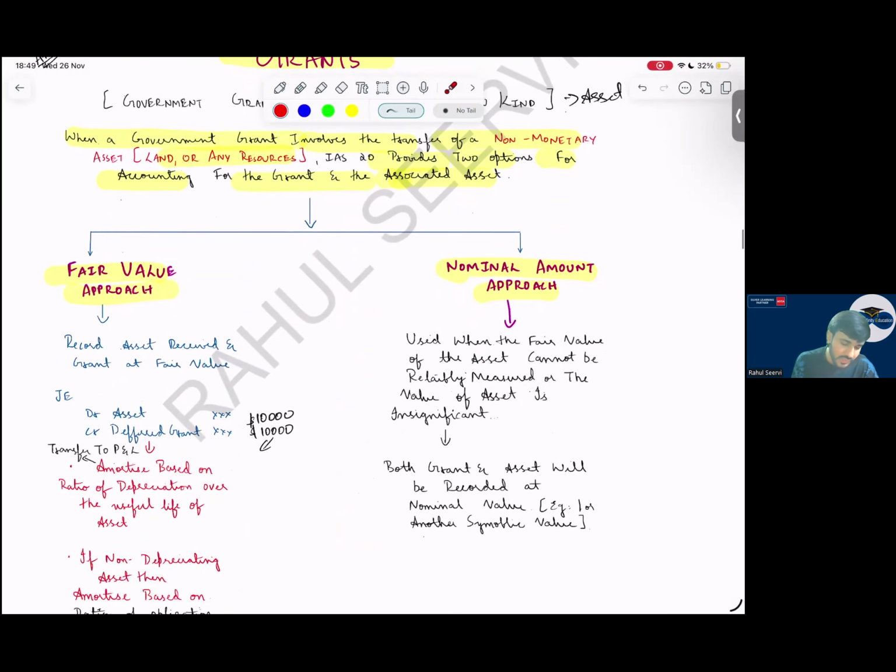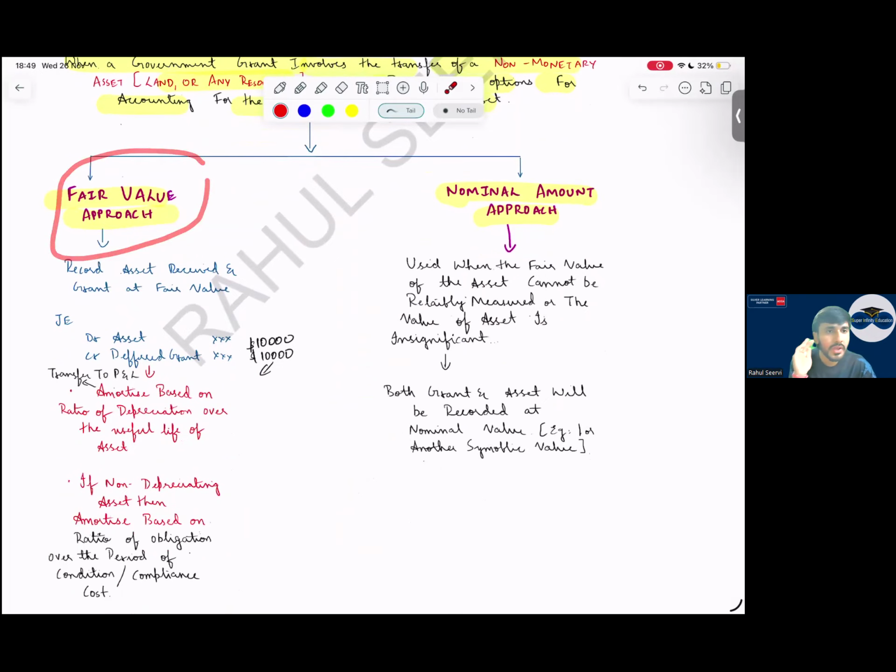So see here now. The first approach is what? Fair value. So what will I do? Debit asset, credit deferred government grant. I will record this at fair value of the asset. So this fair value of the asset, we will depreciate it normally. This 10,000 I will record into P&L based on what? Depreciation ratio. So the priority should be given to fair value.